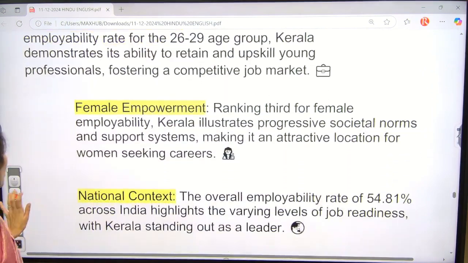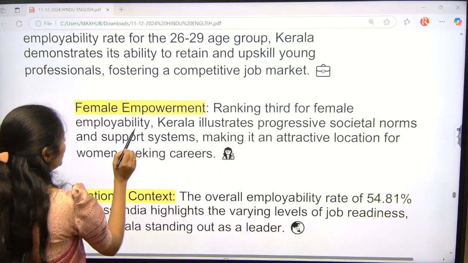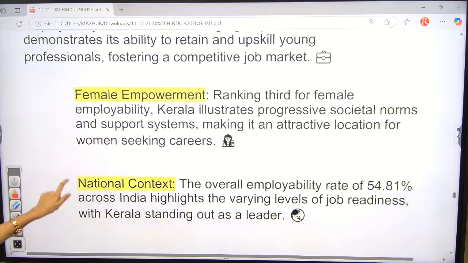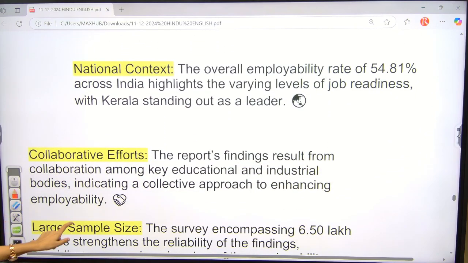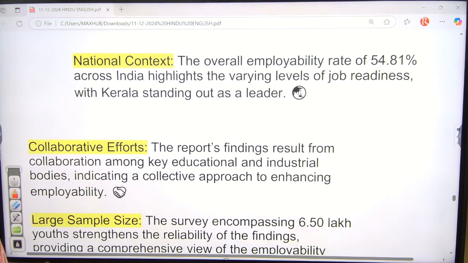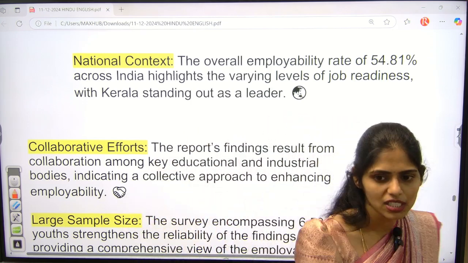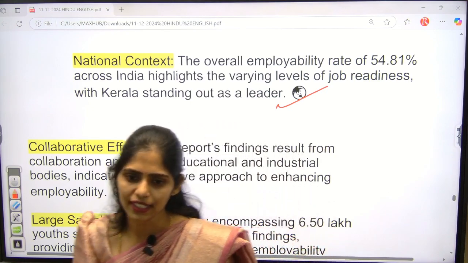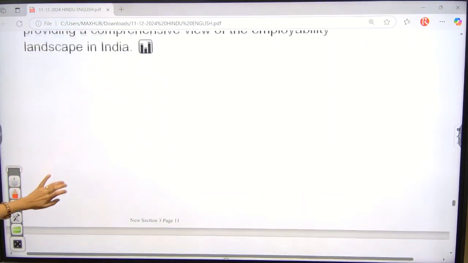Next, they are also focusing on female empowerment; Kerala is ranking 3rd for female employment rate. Next, in the national context, the overall employment rate is 54.81% across India. That means even compared with other less developed or developing countries, India is doing well. And in India, Kerala is the leader overall. That is the thing.